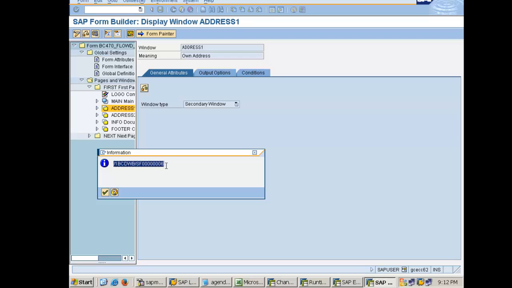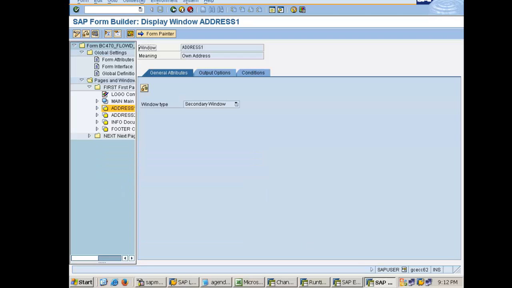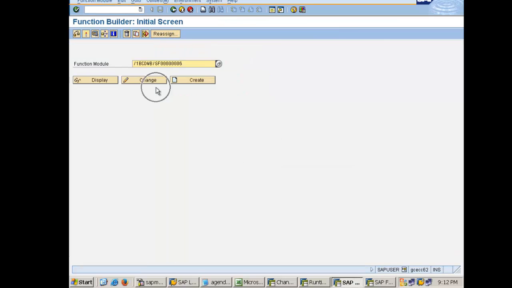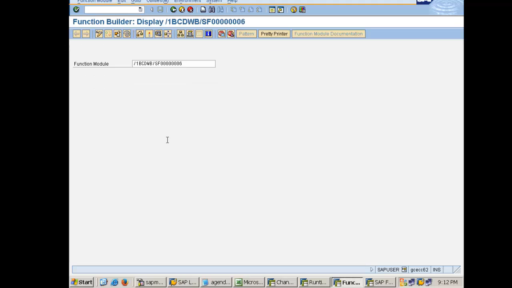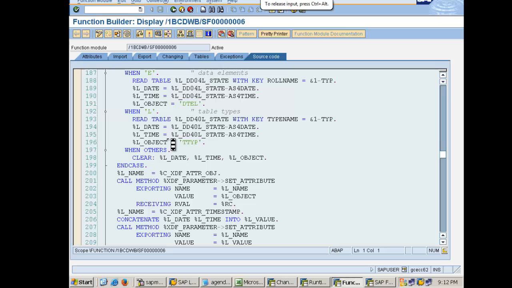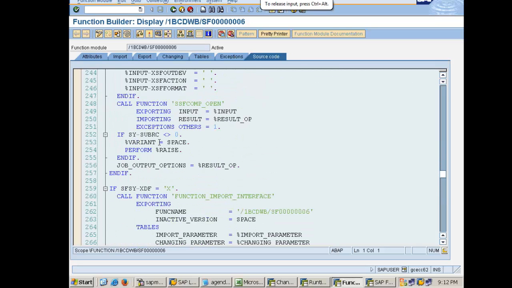So I click on this, hit OK, and I can go to SE37. I can give this function module name here and click on display. So I'll be able to see a code here. This code is actually generated through the form, that is my smart form. So this is the code generated by the smart form. It's automatically generated code. So different nodes will be there that we are going to see.